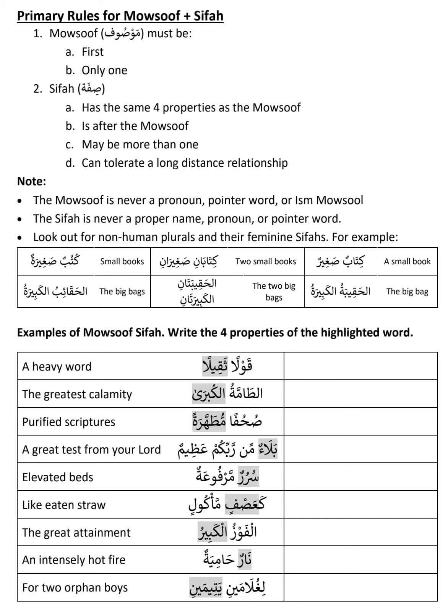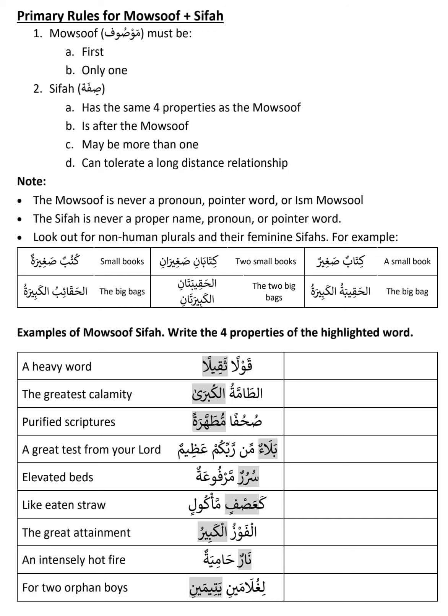The next example is al-hakibatani, al-kabiratani. It is very simple, like muslimatani: Muslimatun, Muslimatan, Muslimatin, Muslimatani, two Muslim women. So al-hakibatani means two bags. Why hakibatani? Because hakibatun is feminine, so you say hakibatani, like the muslimatani chart.